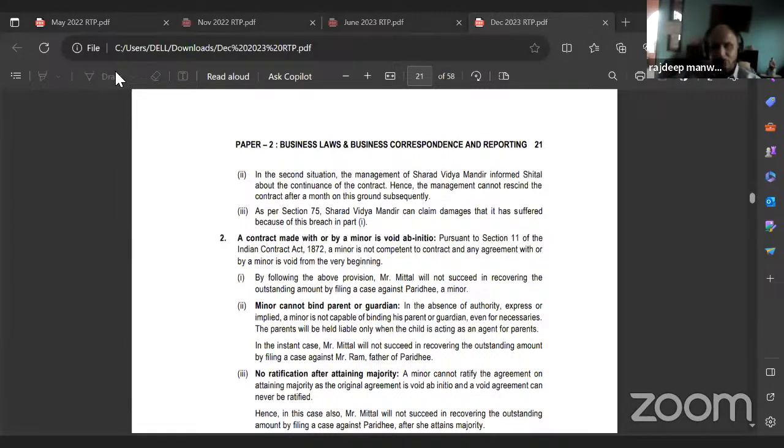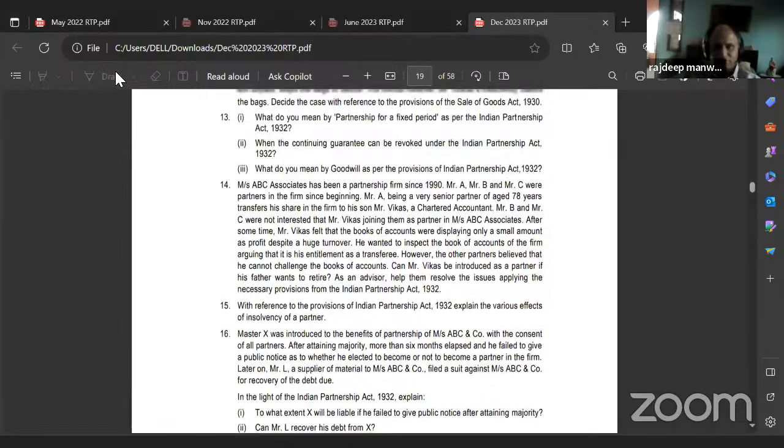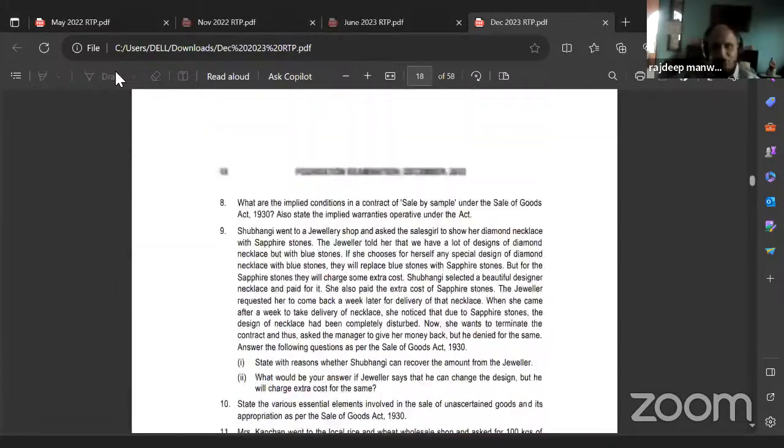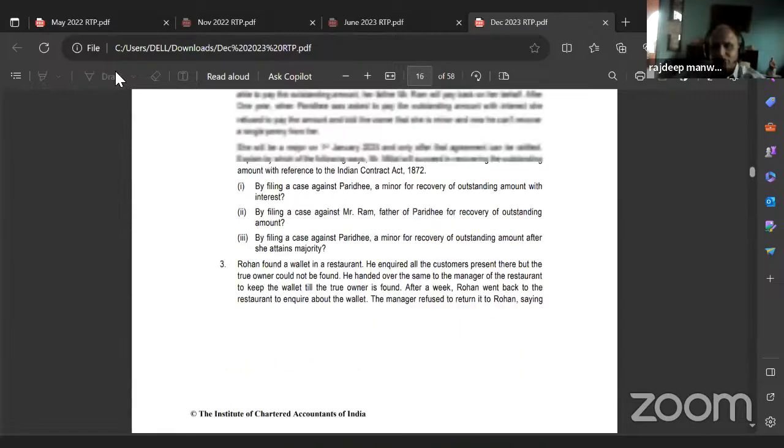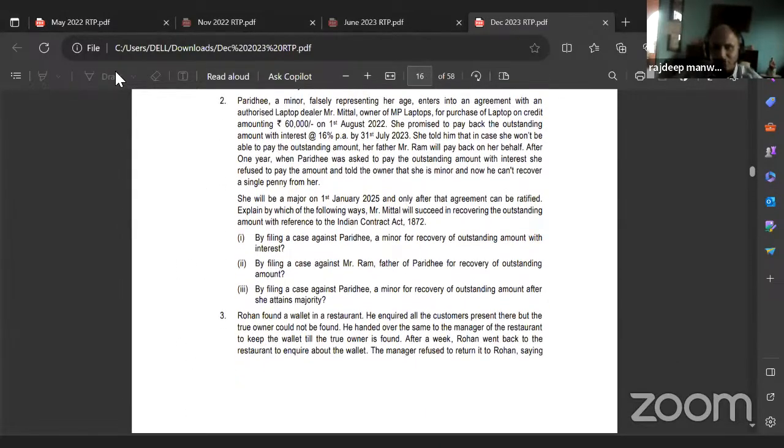And last one, as per section 75, Sharad Vidya Mandir can claim damages that it has suffered because of the breach in part 1. Okay, so they can claim damages under part 1. And as for part 2 also, even if they continue the contract, they can ask her for damages. So remember section 39, 40, 75. So you all understood how to answer this question. This is the way the question will be asked in the exam. This is a compulsory question, right? Continue. Read the next one.